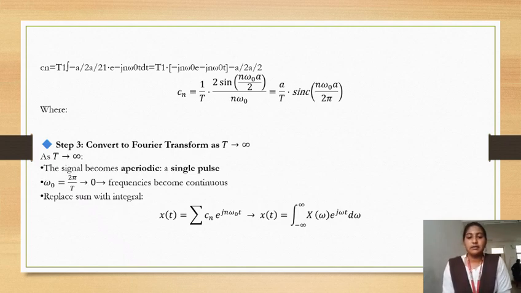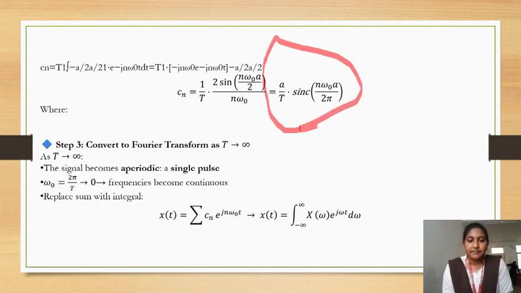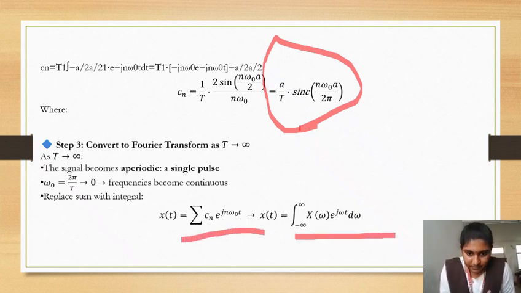Replace the sum with an integral. x of t equals the sum of Cn into e power j n omega naught t, which becomes x of t equals the integral from minus infinity to infinity of X of omega into e power j omega t d omega. This formula is converted as this one. We just use an integral instead of summation.